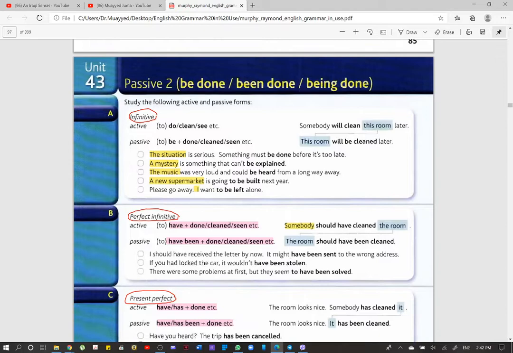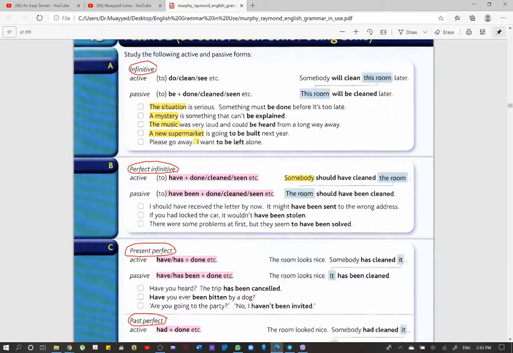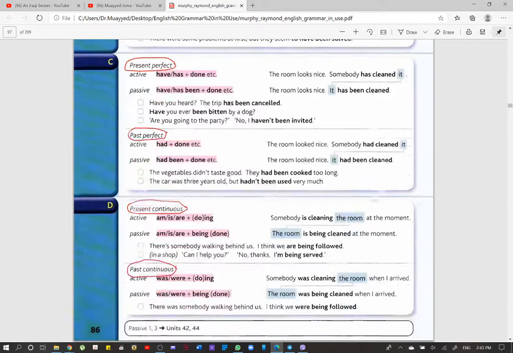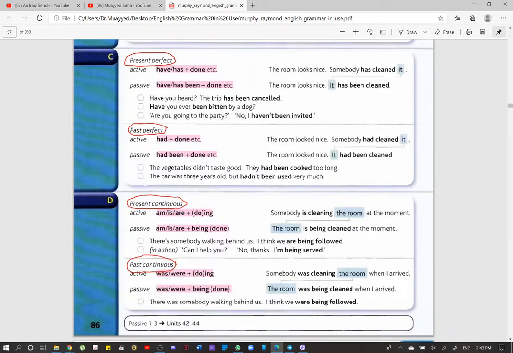وطبعا لما نتكلم على الباسيف احنا لازم نتكلم على verb transitive object. يعني الانترانسيتيف فيربس على ايش يستخدموا اياها باسيف؟ ما بيها اوبجكت. يعني الباسيف بشكل عام الفكره مالته انه استخدام الاوبجكت في البدايه لانه السبجكت از unknown. construction structures واضحه ومحدده. بالunit 43 we have how to use the passive with infinitive, with perfect infinitive, with present perfect, with past perfect, with the present continuous, and with past continuous.